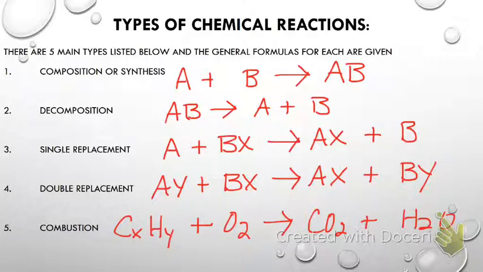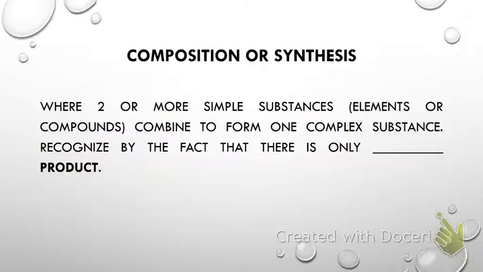Okay? So let's talk about synthesis or composition reactions. And that is going to be where 2 or more simple substances, they can be elements or compounds, combine to form one more complex substance. We're going to recognize synthesis or composition reactions by the fact that there is only one product. So they will only make one product.